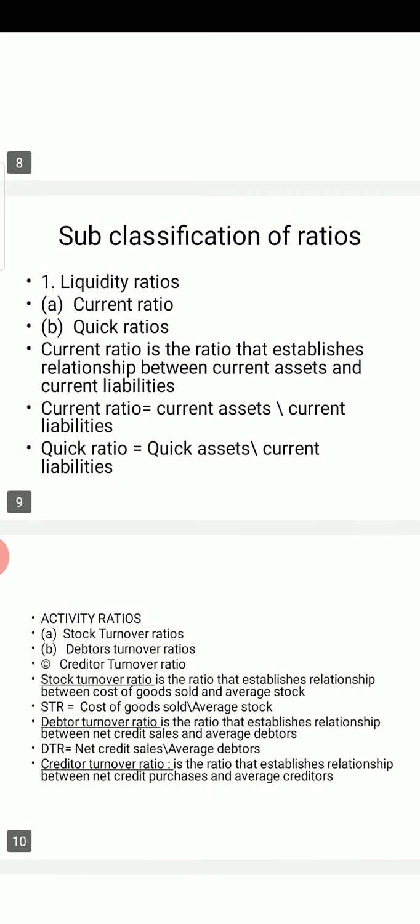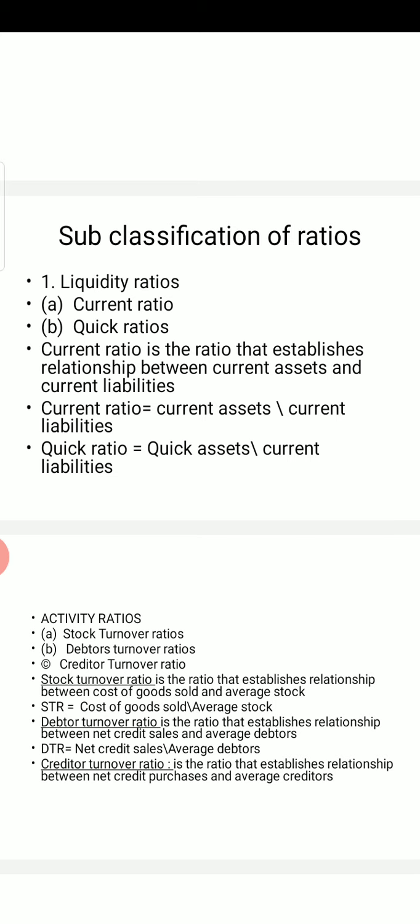Next is creditor turnover ratio. Now the formula for creditor turnover ratio is net credit purchases upon average creditors. The formula for net credit purchases is total purchases minus purchase return minus cash purchases.